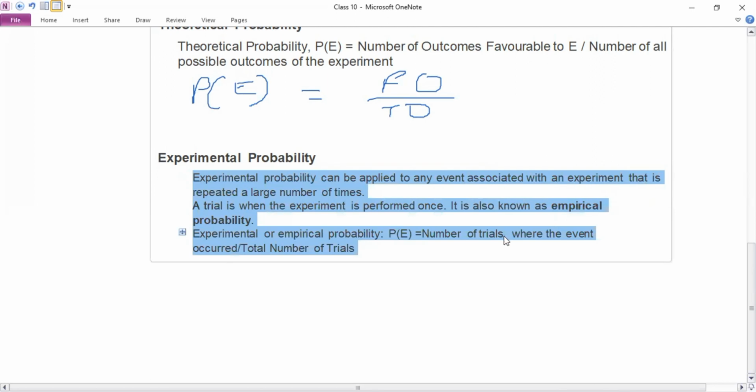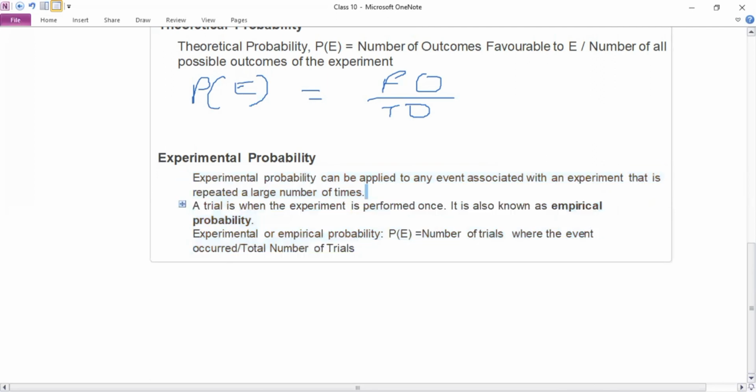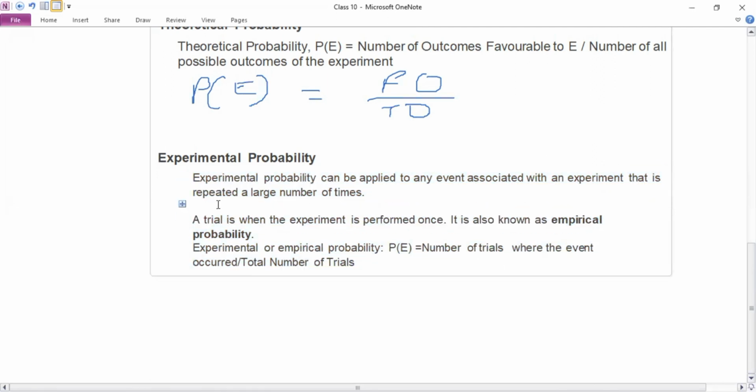It is very much similar. The formula and the implementation is very much similar to that. The only difference is that here we are just using it in the direct way, that the probability of the occurrence of the event will be the ratio of the favorable outcomes to the total outcomes. Whereas in the experimental case, remember that the probability will always be associated with an experiment, because unless you perform that experiment repeatedly a large number of times, you won't arrive at a result.